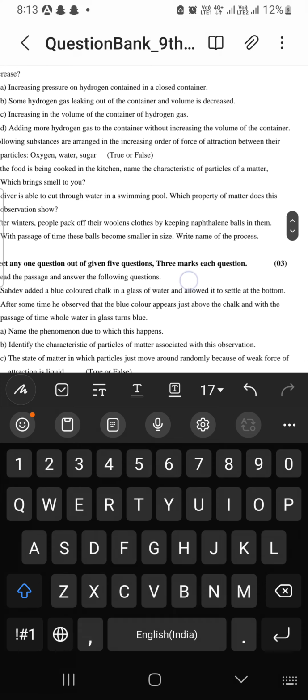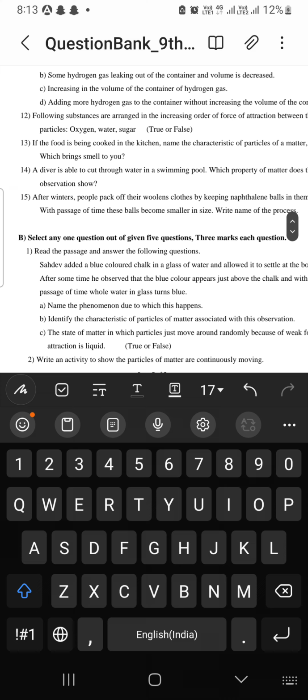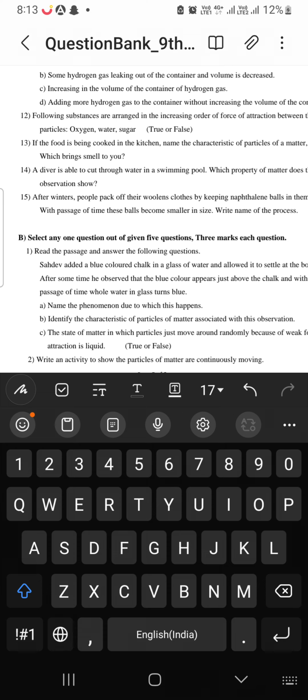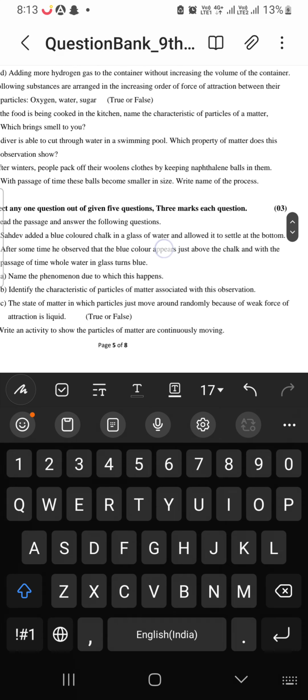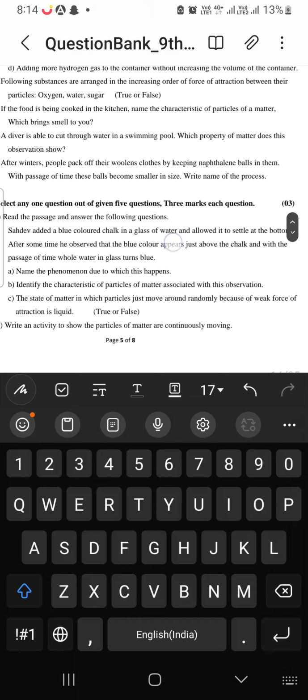If food is being cooked in the kitchen, name the characteristic of particles of matter which brings the smell to you. It is due to the particles being in continuous motion, and that's why it brings the smell to us. That reason you can write. A diver is able to cut through water in a swimming pool. Which property of matter does this observation show?